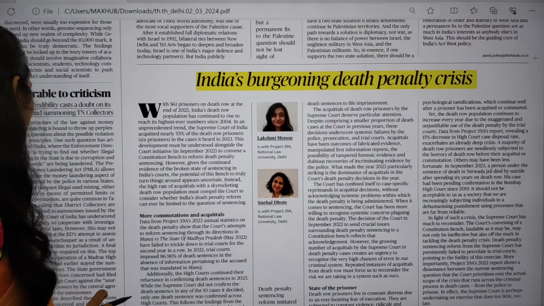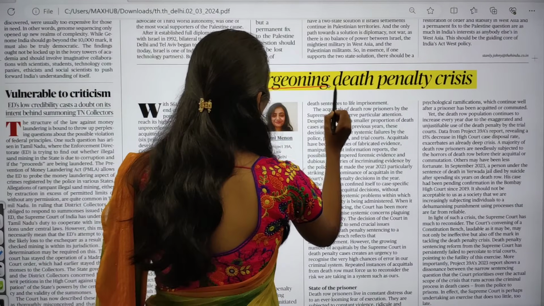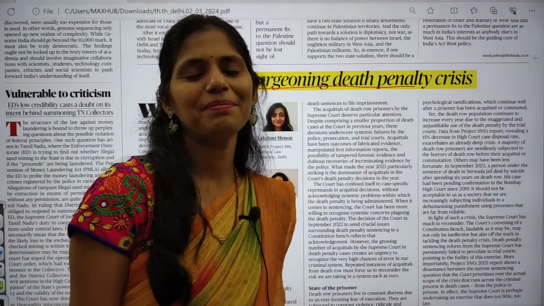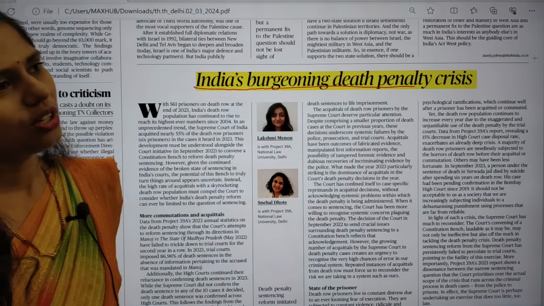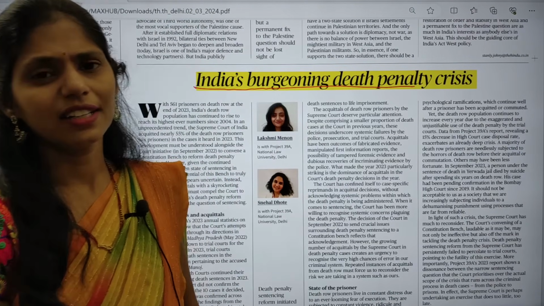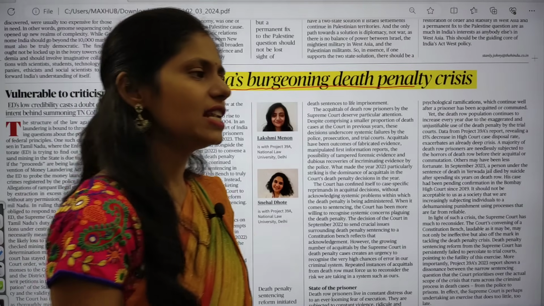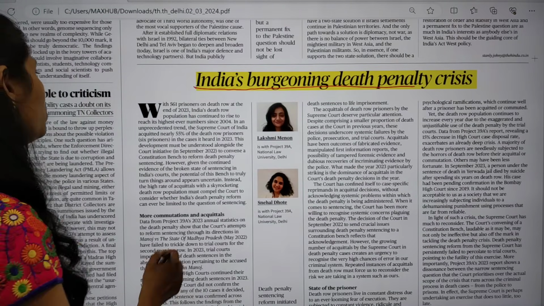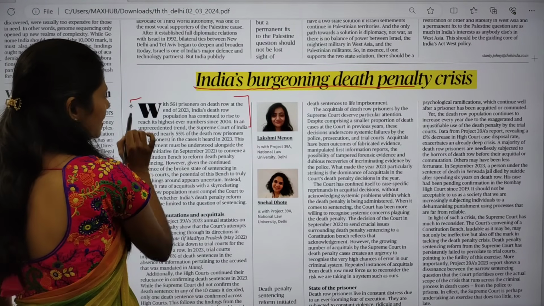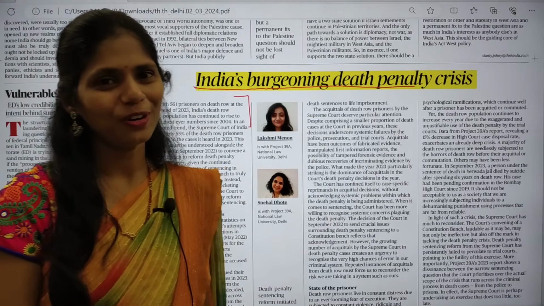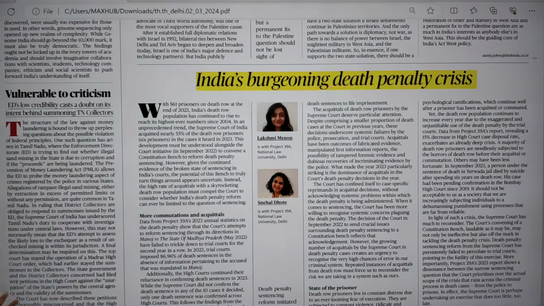And next is about India's burgeoning death penalty crisis. We are facing this crisis of the death penalty. Recently there are many controversies going on. Some people are in favor of the death penalty or capital punishment, and some people are against it, and now we are facing the crisis. Along with this, a new step happened: the Supreme Court did something. So again the debate on the death penalty is going on once again. We are going to see this topic.